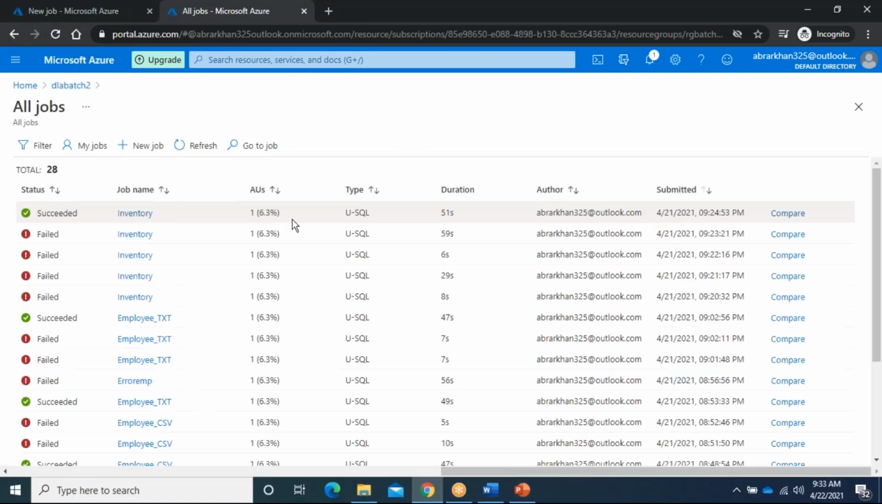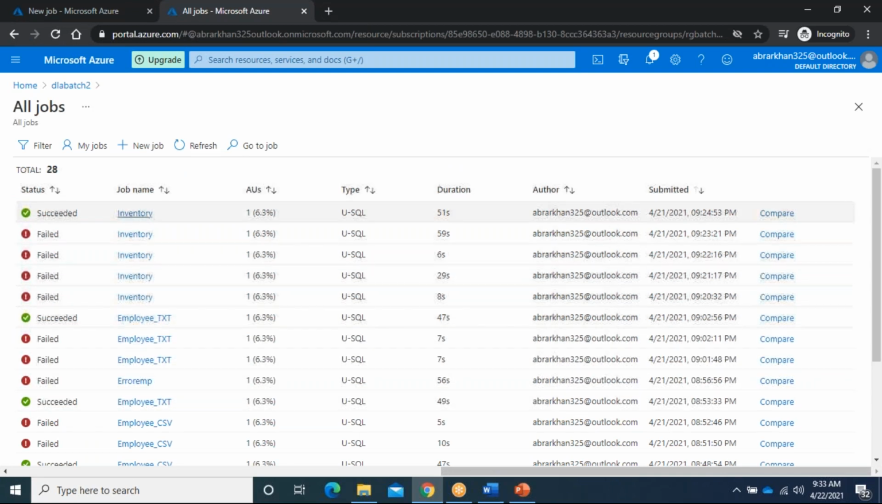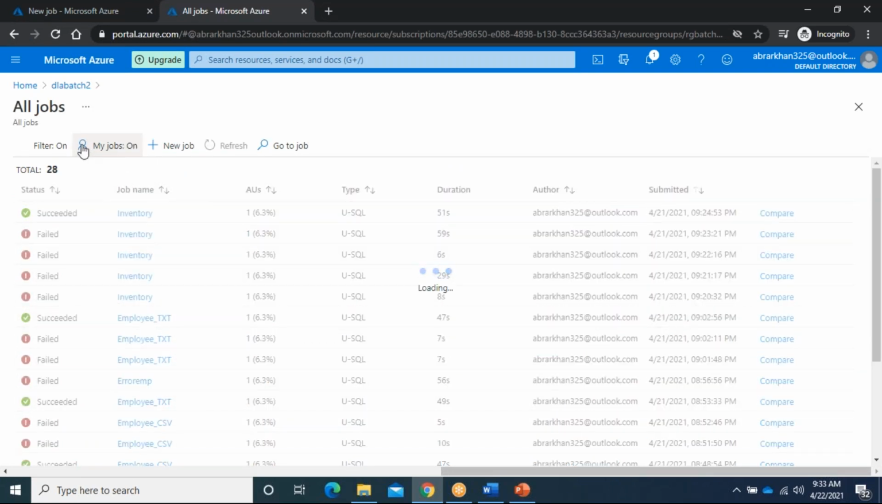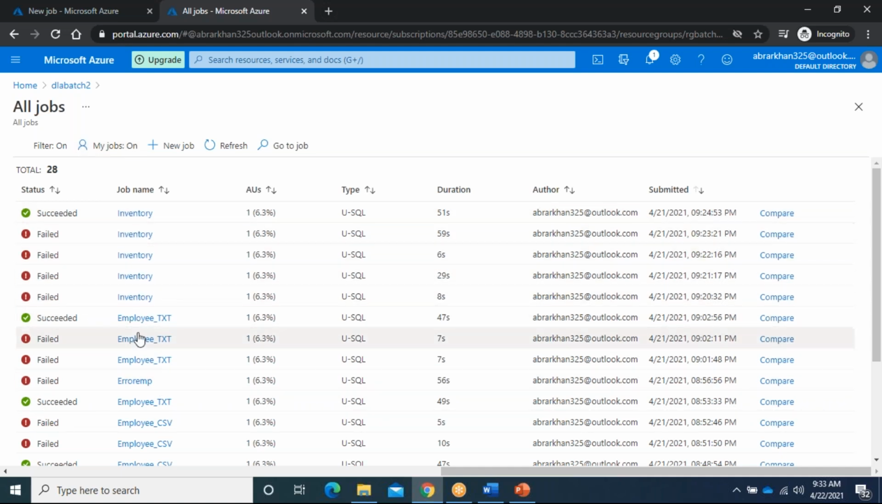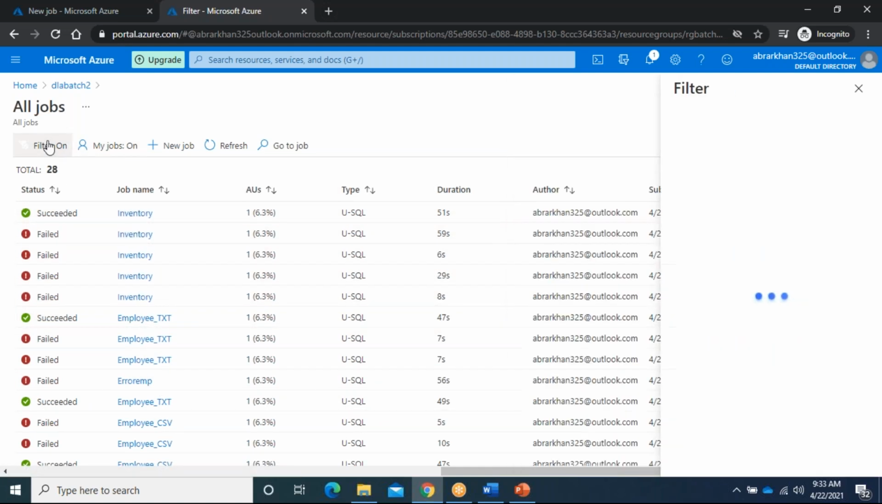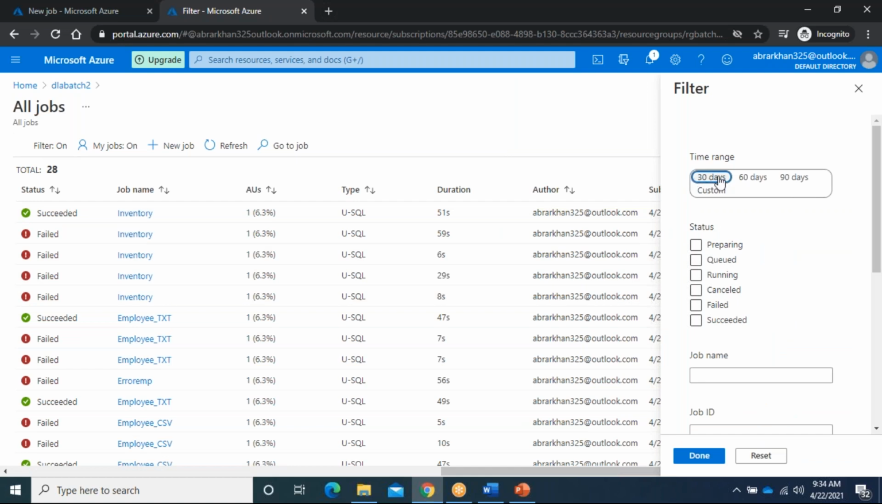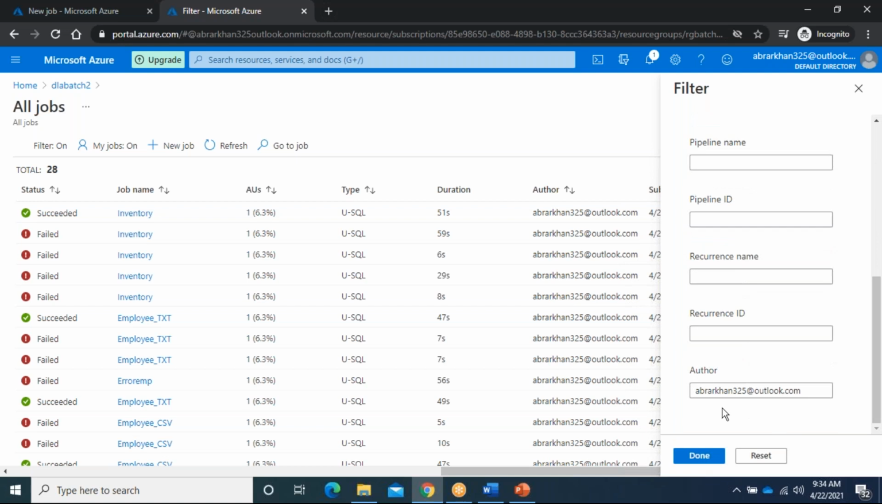View all jobs. Here we have the options. For example, multiple users are using it. If you only want your jobs, you can go to my jobs. It shows only the jobs I executed. Or otherwise we have the option to filter on, for example, the last 30 days, or only whatever is executing, preparing, querying, by status. If you want to search by job name or job ID, you can do it here. Here you can see why this filter happened: I applied my jobs. If I reset, it will clear.